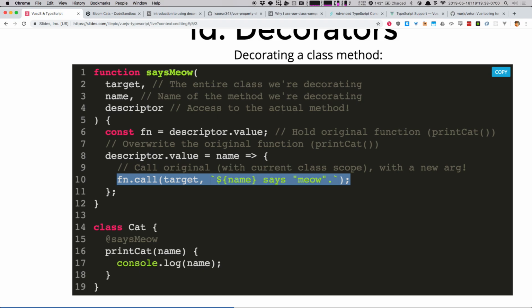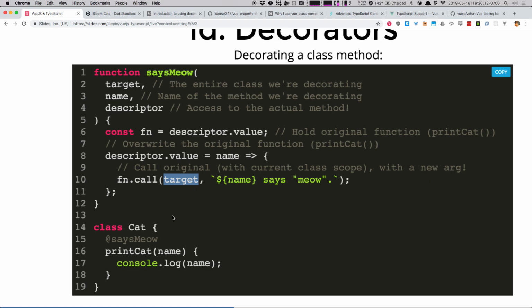This is good old vanilla JavaScript. We've had it since ES3. It makes the this of a function whatever you want it to. Now check this out. For the win, what is the this for our function? It's cat. It's the whole cat object. See how we're getting into the guts of JavaScript here, and we're messing with what this is.